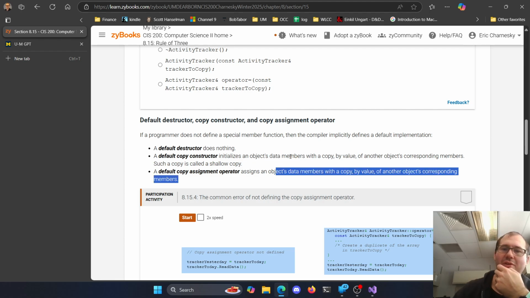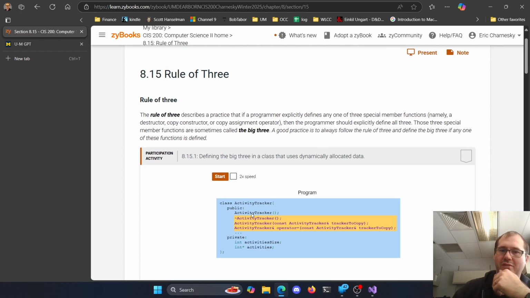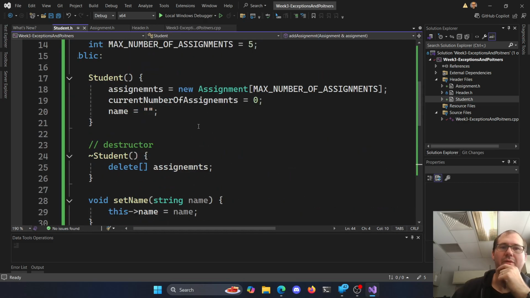So, same idea with this default assignment operator or copy assignment operator. It's not going to work for us. Right, so we need to add these couple functions for it in our code, which is nice, right? The destructor, the copy constructor, and the assignment operator, copy assignment operator. We're going to add them all in here. So we're going to go over to our student class. We're going to add those in.